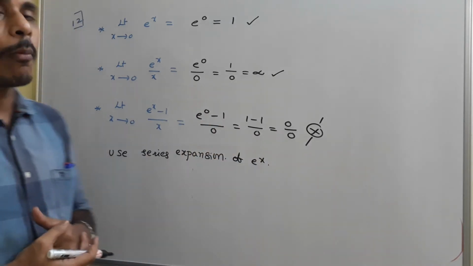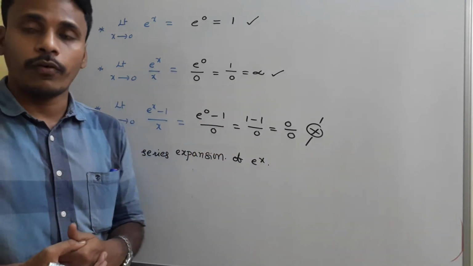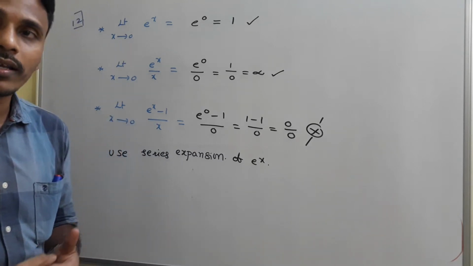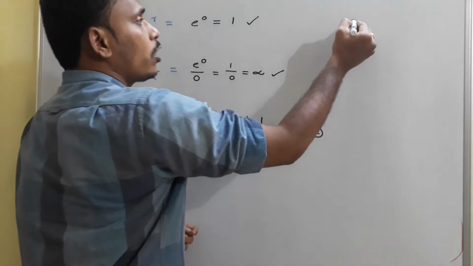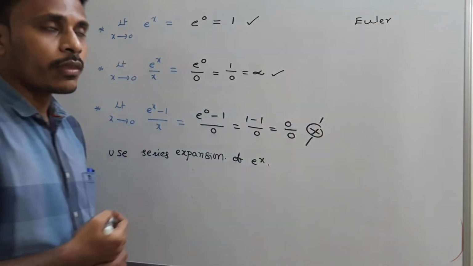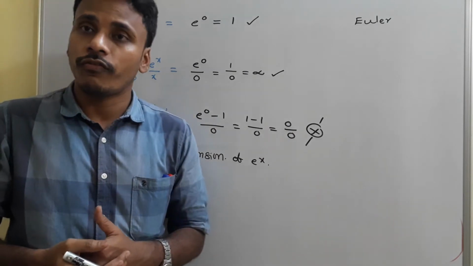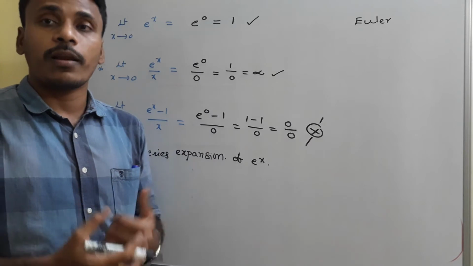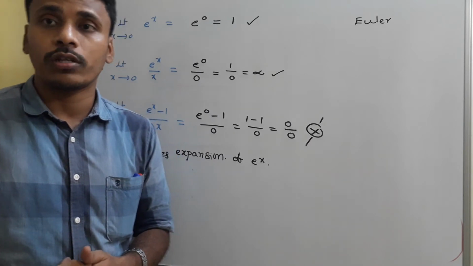Before mentioning the series expansion of e power x, first of all, what is e? What is e power x, and everything. I think you all know the name of the mathematician Euler. His contributions are related to physics, geometry, and calculus also.